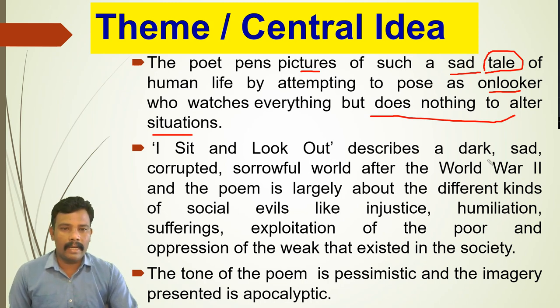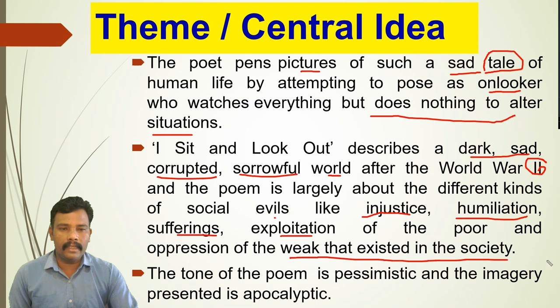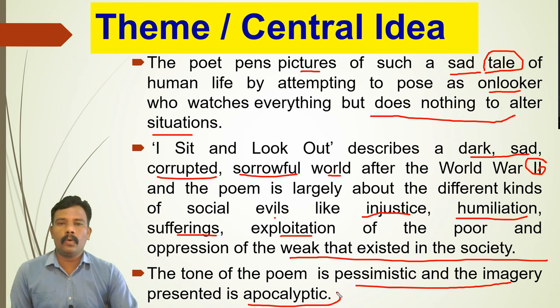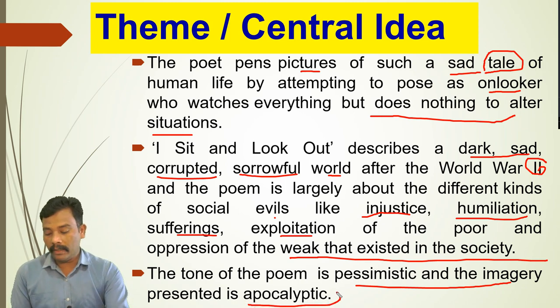I Sit and Look Out describes a dark, sad, corrupted, sorrowful world after World War II. You can understand this is even another situation. And the poem is largely about the different kinds of social evils like injustice, humiliation, sufferings, exploitation of the poor and oppression of the weak that existed in society. The tone of the poem is pessimistic and the imagery presented is apocalyptic. So all these are very important things.